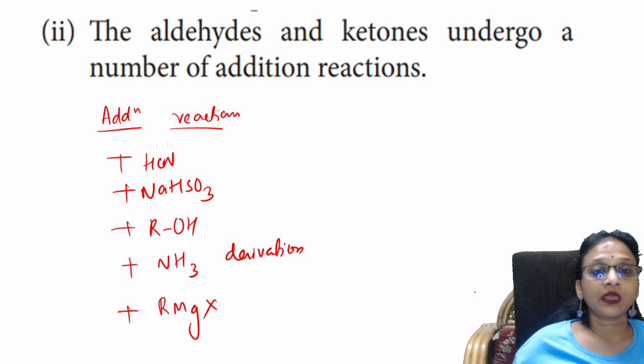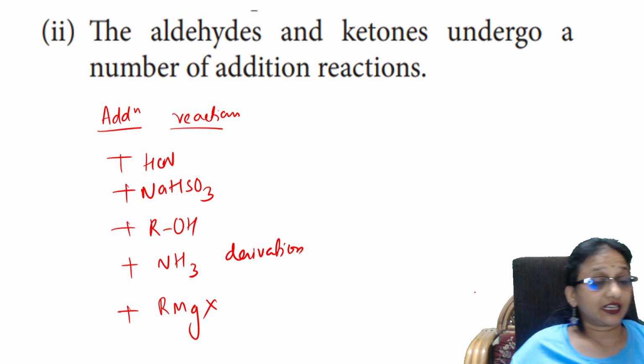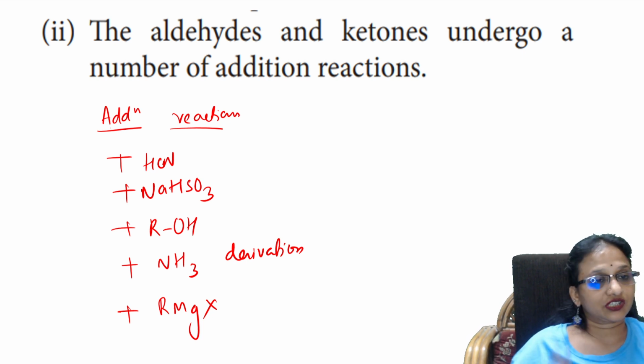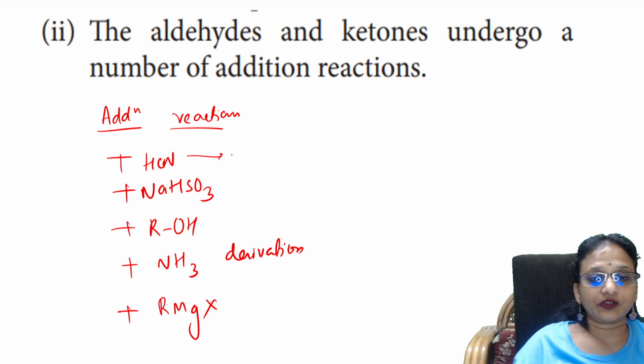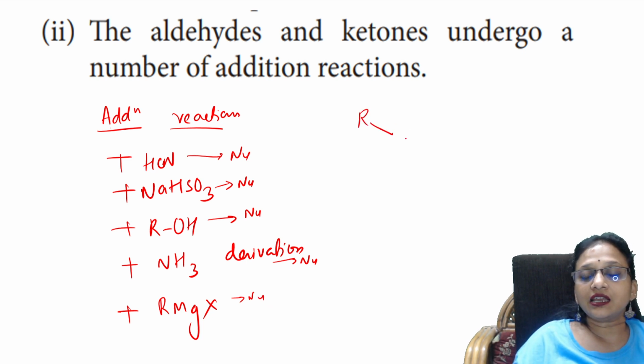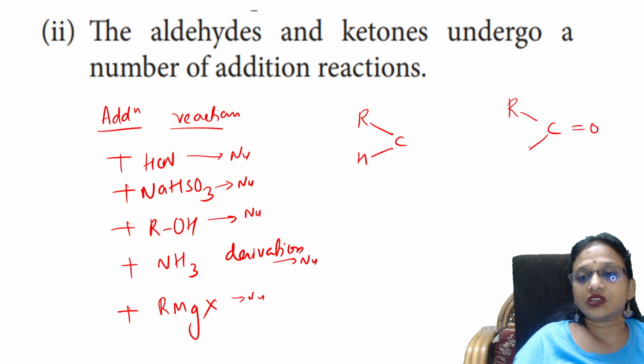Now you need to tell me why it undergoes so many addition reactions. We very well know aldehydes and ketones possess the carbonyl functional group. So with a number of nucleophiles, this is a nucleophile, this is also a nucleophile, this is also a nucleophile. Whether it is an aldehyde or a ketone, both have a carbonyl carbon.